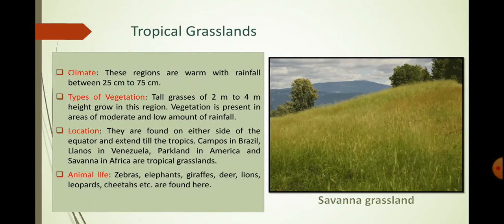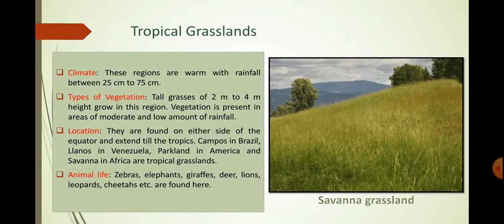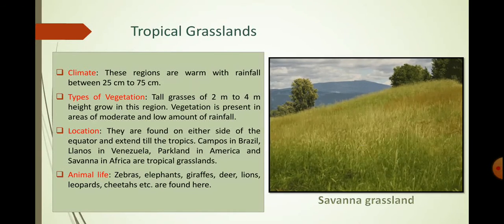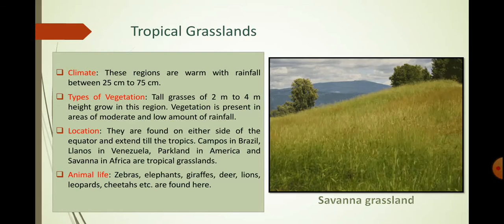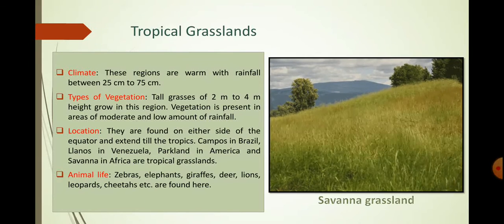Location, they are found on either side of equator and extend till the tropics. Campos in Brazil, Llanos in Venezuela, Parkland in America and savanna in Africa. This picture is a savanna grassland.